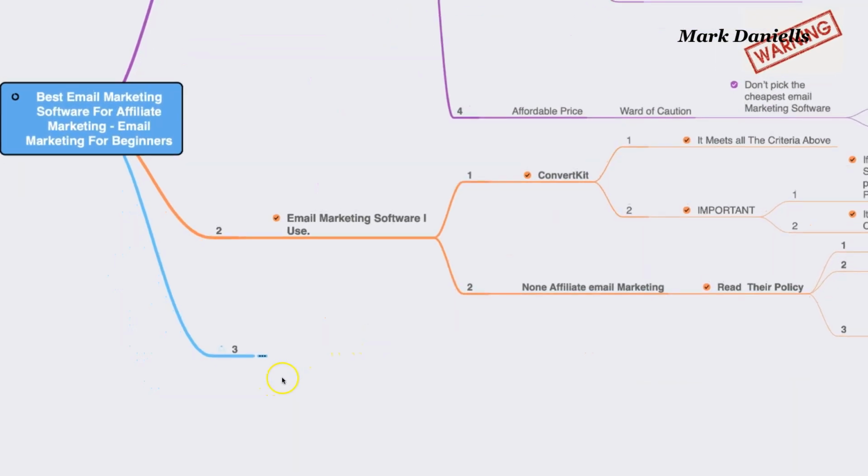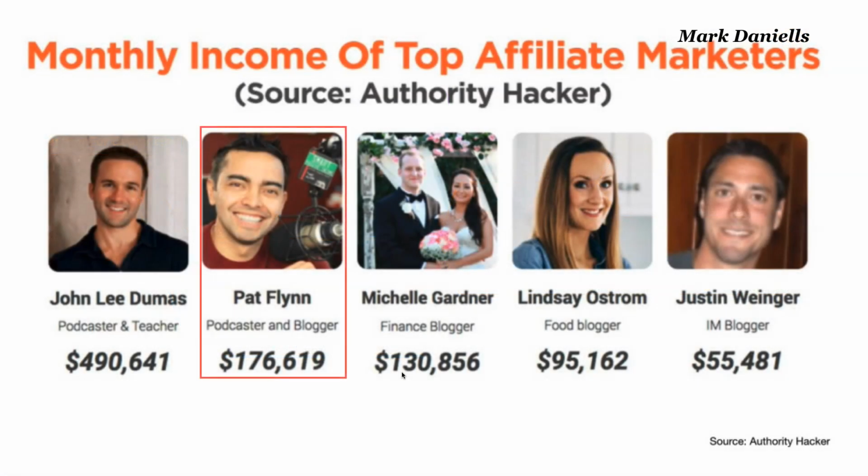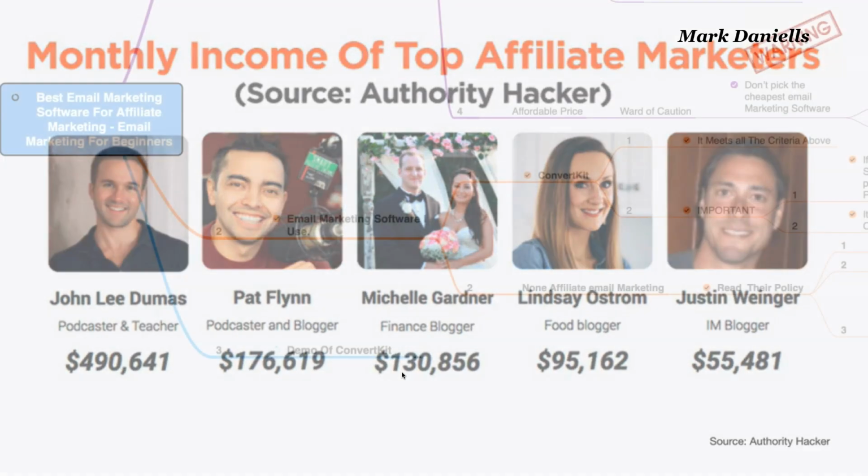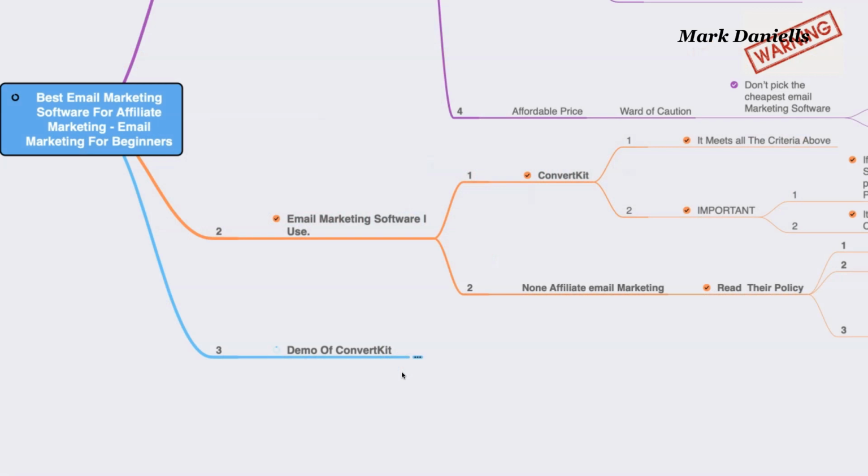Okay, number 3, we're going to do something very unique. We're going to do a demo of ConvertKit. What I'm going to do is have Pat Flynn. If you don't know Pat Flynn, my friend Pat Flynn is one of the top affiliate marketers in the world. He's also the advisor for ConvertKit. So I'm going to have him go ahead and talk about creating a landing page form inside ConvertKit.